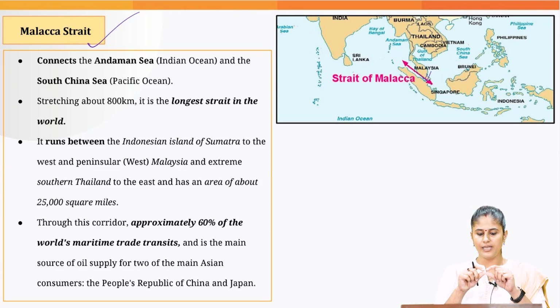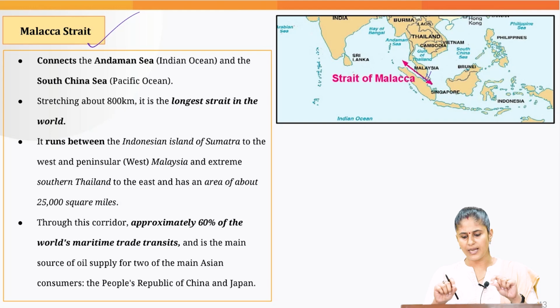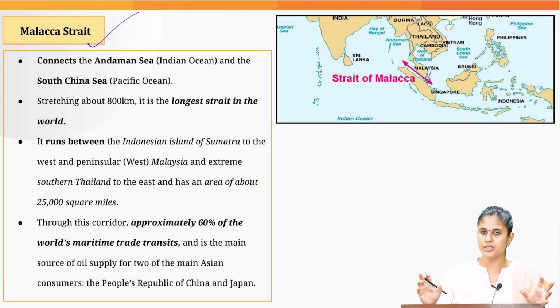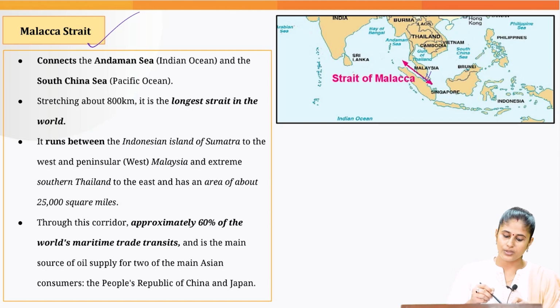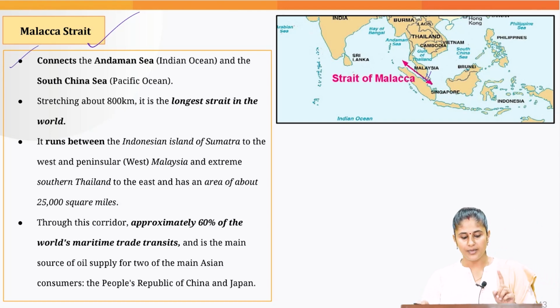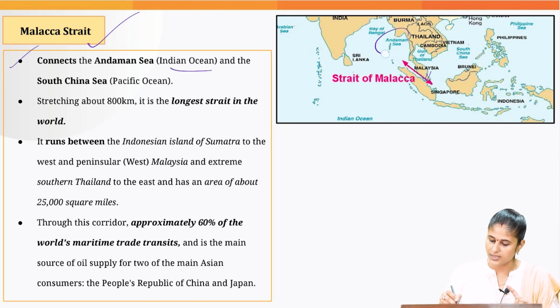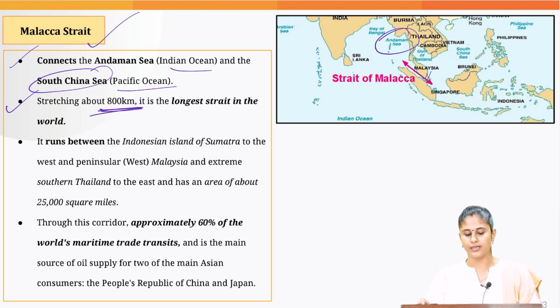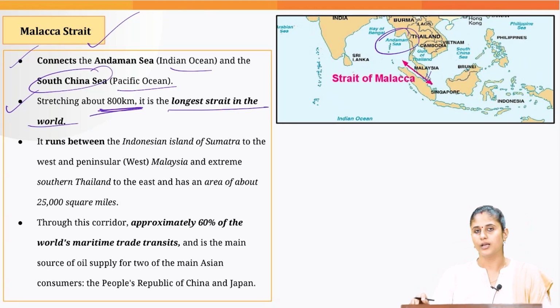A strait is a very narrow water body which connects 2 larger water bodies, maybe 2 oceans, maybe 2 seas. So when you talk about the Strait of Malacca, it connects the Andaman Sea in the Indian Ocean, as you can see here, with the South China Sea, that is in the Pacific Ocean. Then it stretches about 800 km and it is the longest strait in the world.